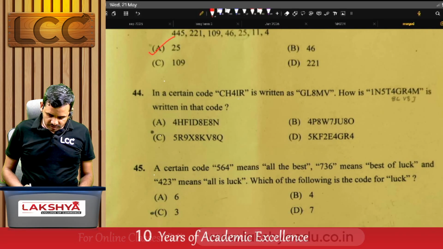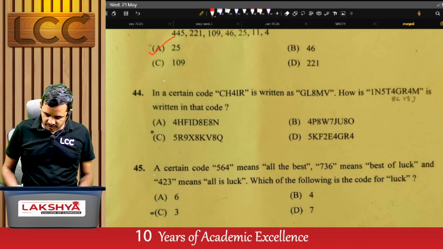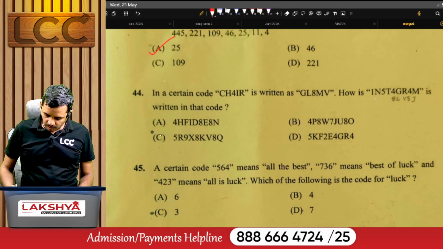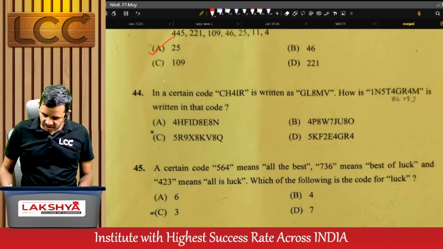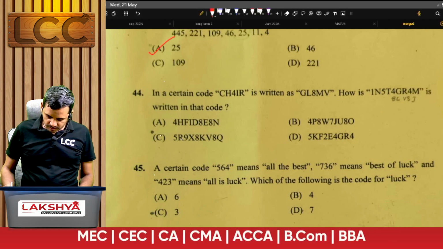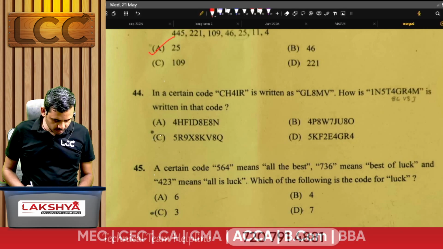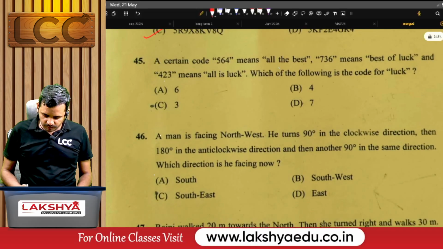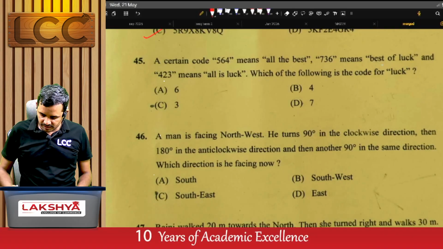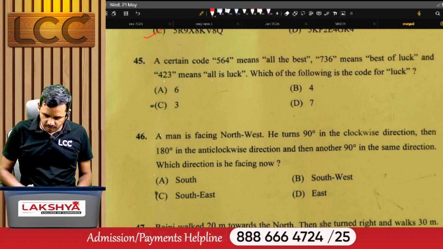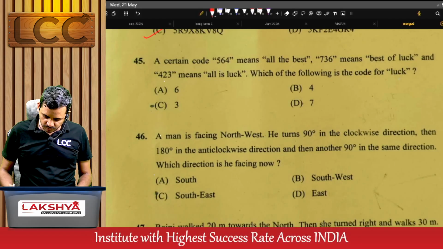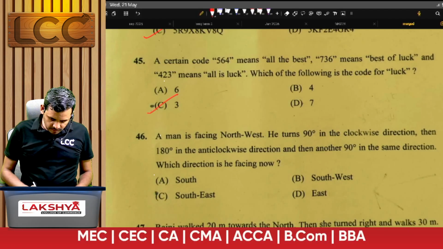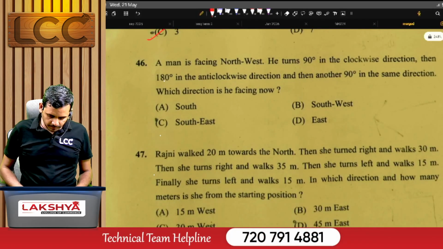In a certain code, CH4IR is written as GL8MV. How is IN5T4GR4M written in that code? Right answer is C. In a certain code, 564 means all the best, 736 means best of luck, and 423 means all is luck. Which of the following is the code for luck? Right answer is C.